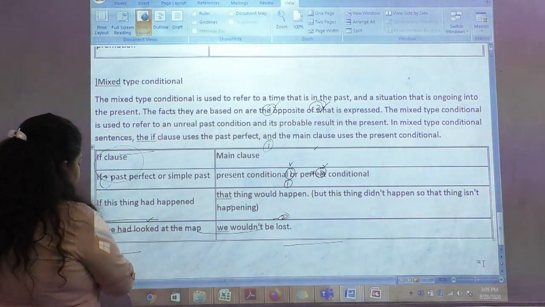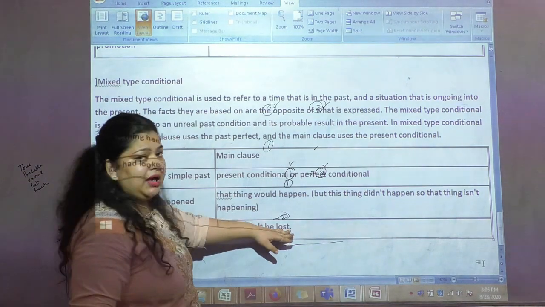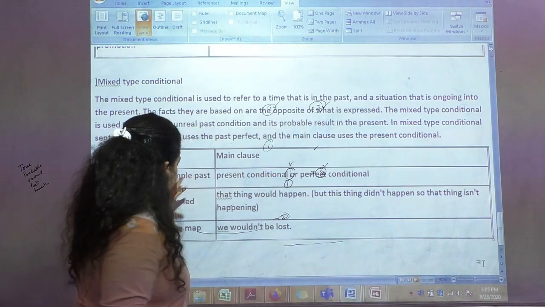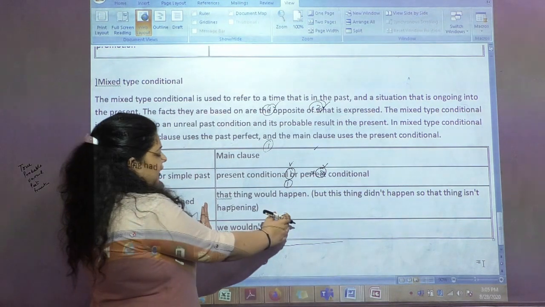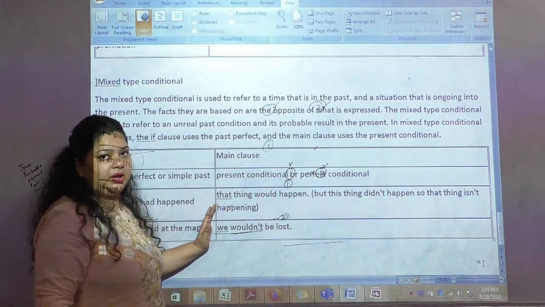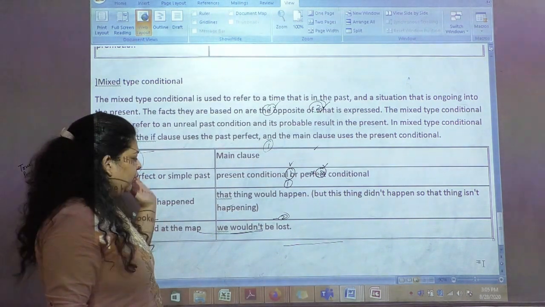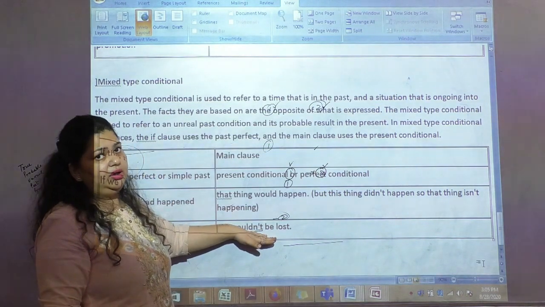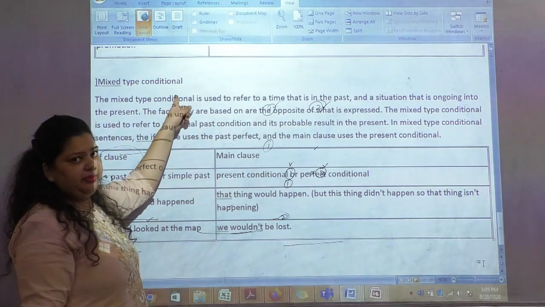Let's see one example. If we had looked at the map, we wouldn't be lost, right? So in this hypothetical condition, the first part is impacting my present. So here this wouldn't is talking about my present, right? If he had looked at the map, so what would have happened? He would not have been lost there, right? So this is what we talk about in the mixed type of condition.